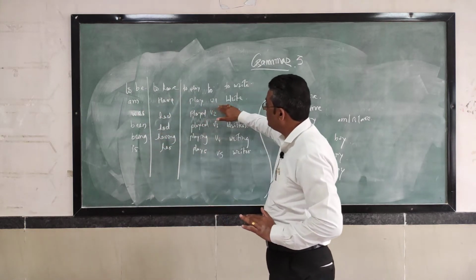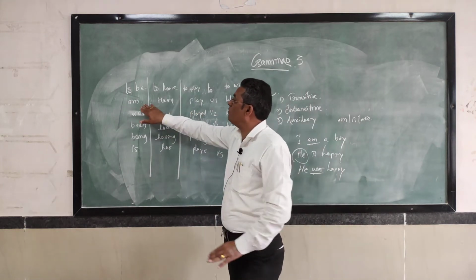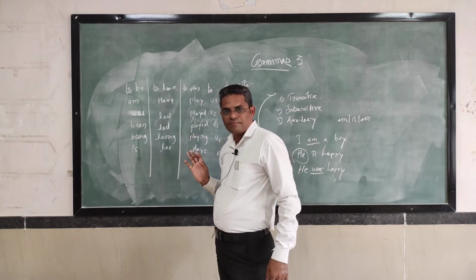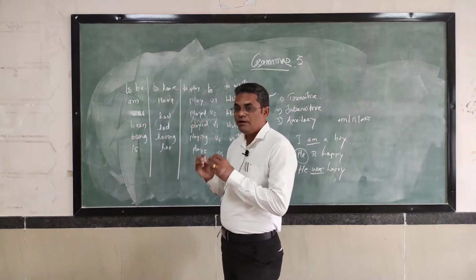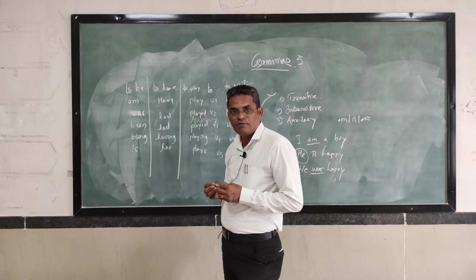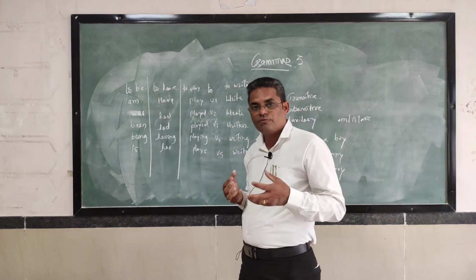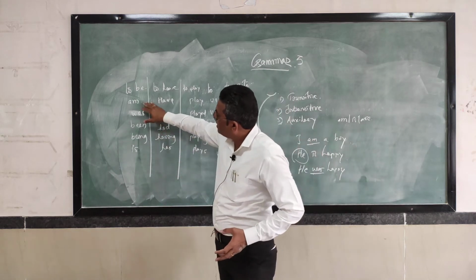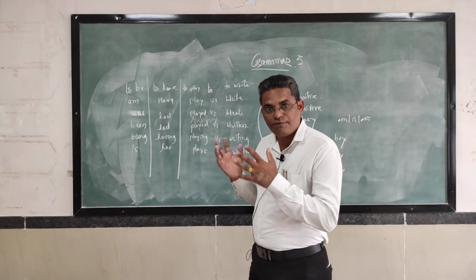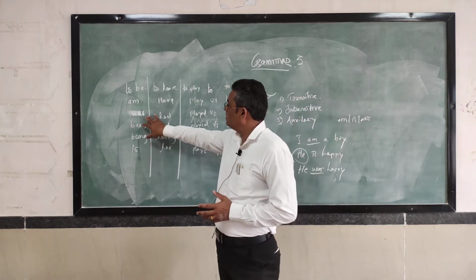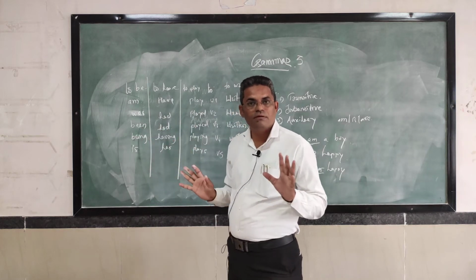Am is V1. What is the infinitive of it? To be. So was is V2. When I am happy, we say, so if it goes in V2 or past tense, what do we change it to? I was happy. If I make a perfect tense, I have been, had been happy.